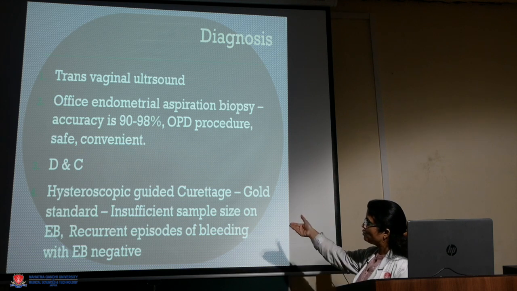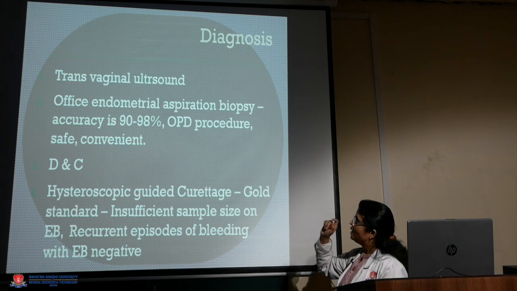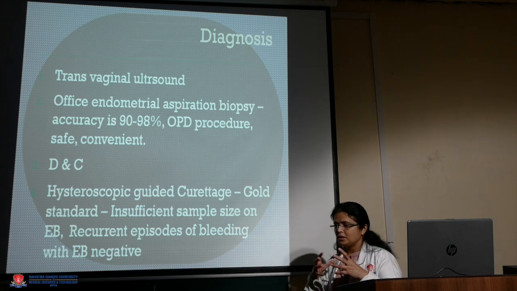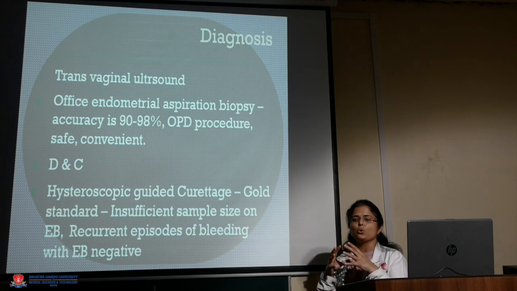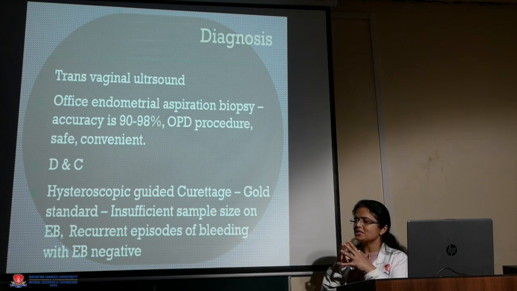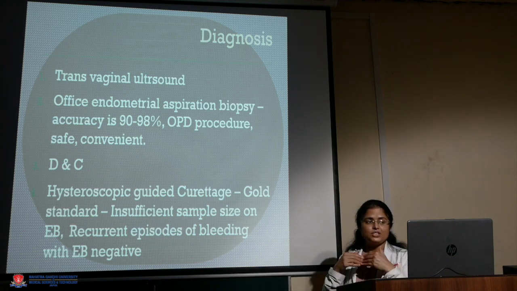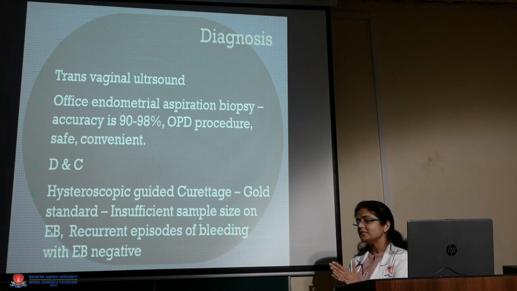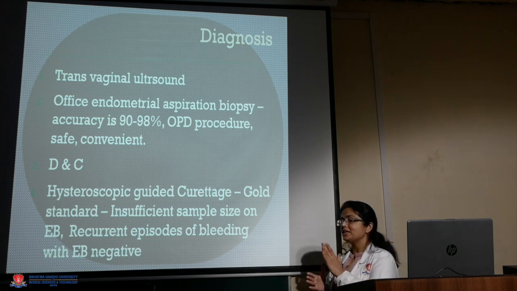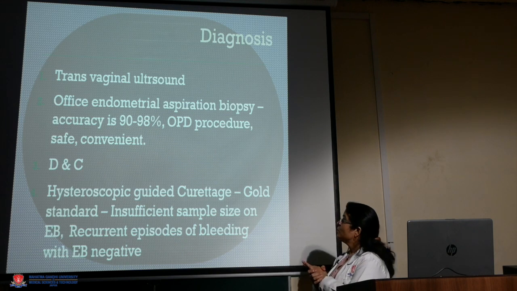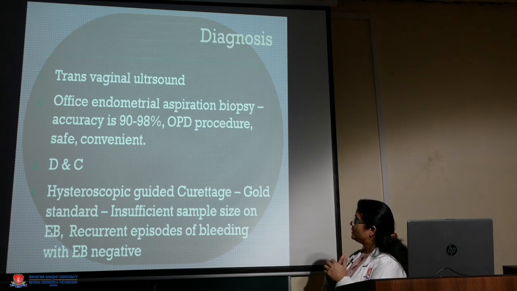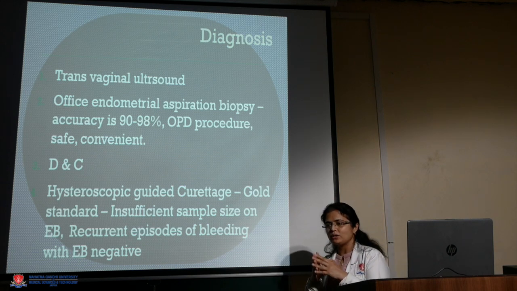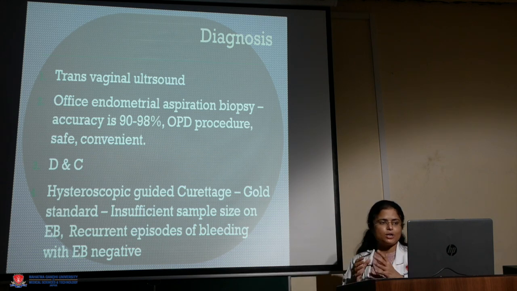So why should we go for an invasive procedure? Because the cells which are malignant have lost their cohesiveness. So if the patient is having some malignancy, the chances of missing that malignancy on aspiration biopsy are less, because the cells have lost their cohesiveness and they shed off easily.